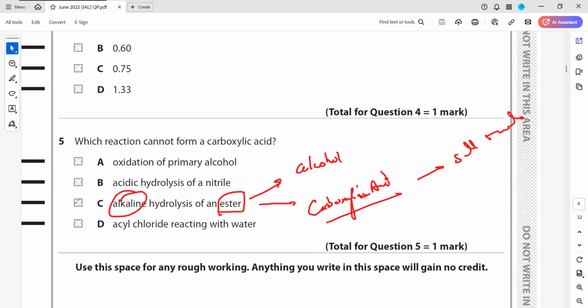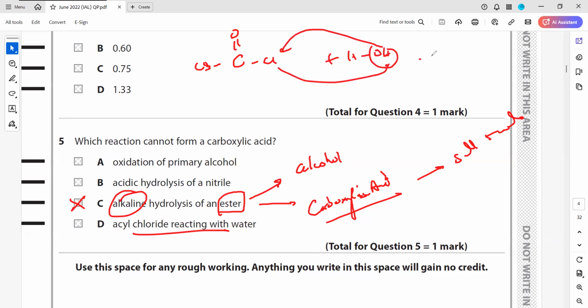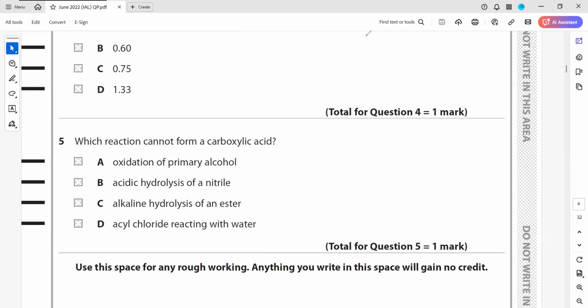That's why this will not produce a carboxylic acid. And acyl chloride reacting with water: if you react acyl chloride with water, the OH will take the position of Cl, so it will form a carboxylic acid.